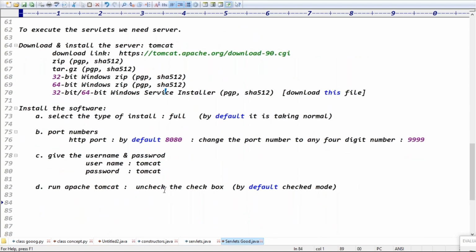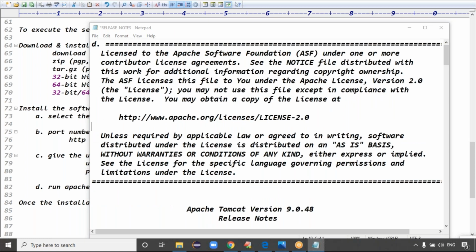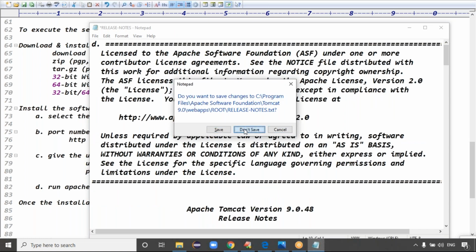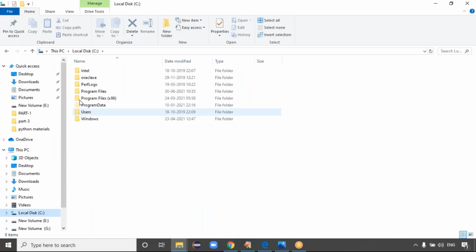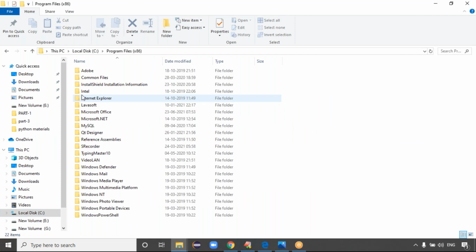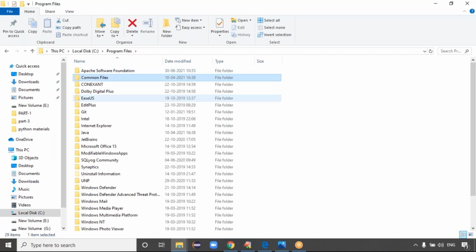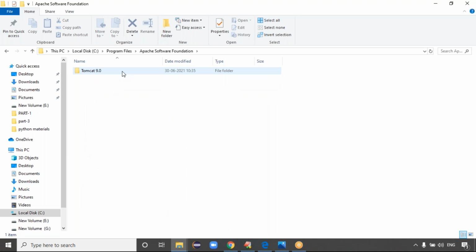Exactly, guys. Once the installation is completed, what is the default folder location? Tell me. Once the installation is completed, it goes by default to local disk C, program files. In program files, you get the Apache Software Foundation, right? In that, you get Tomcat 9.0.